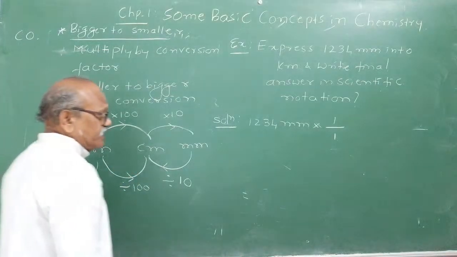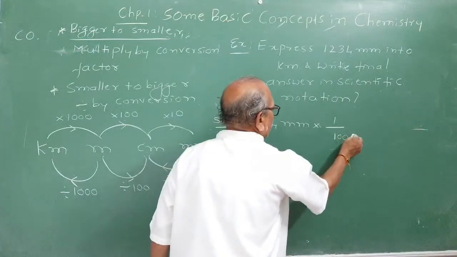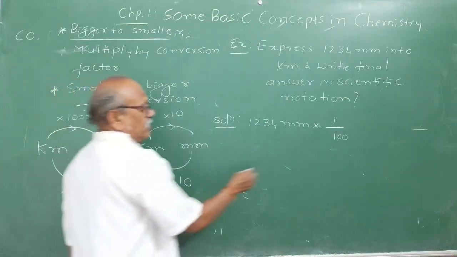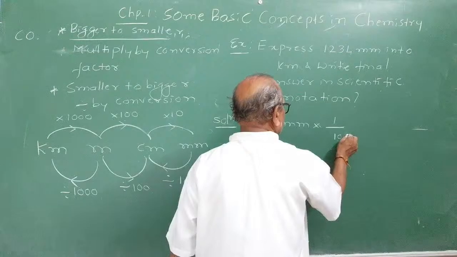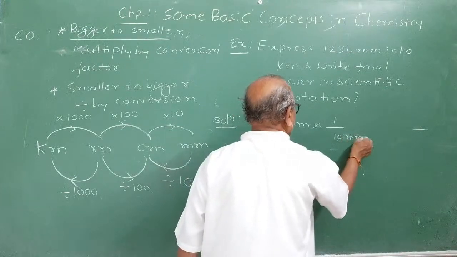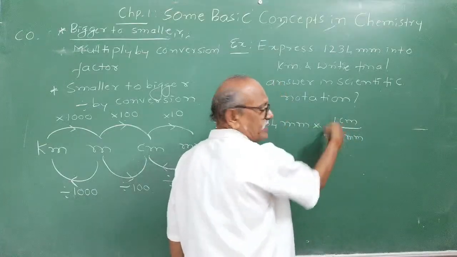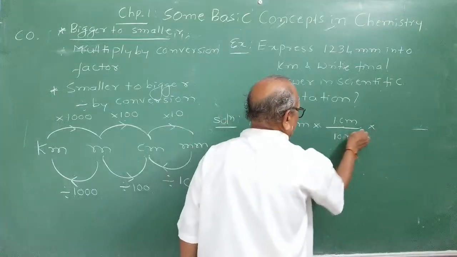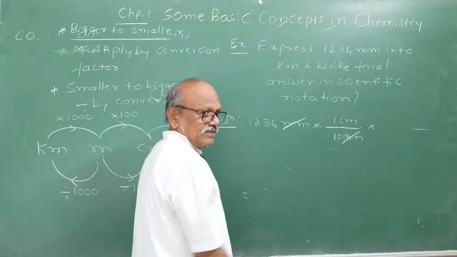To convert it, 10 millimeter is equal to 1 centimeter. Millimeter cancels, and you are converted into centimeter, with 1 by 10.